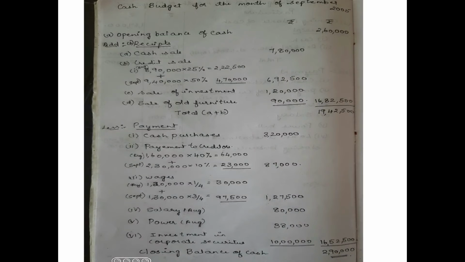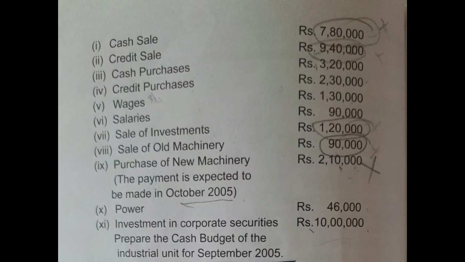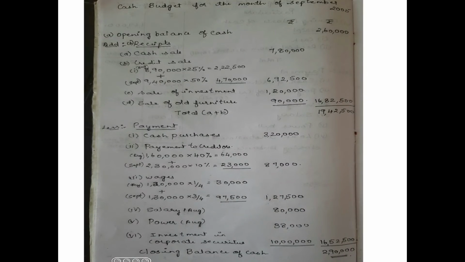Okay, now see the calculation like this. It is the cash budget for the month of September 2005. Now the other information goes like this. Opening balance of cash. Opening balance is given in the eighth point, the closing cash, so cash is 2,60,000. You have to begin here with 2,60,000 as the opening balance.